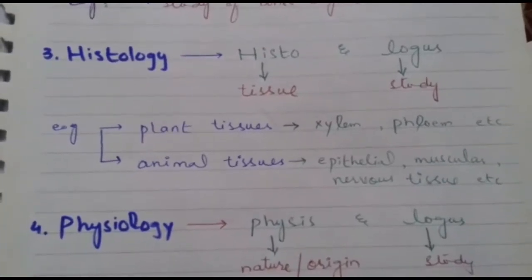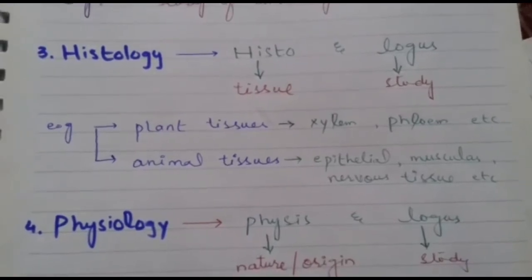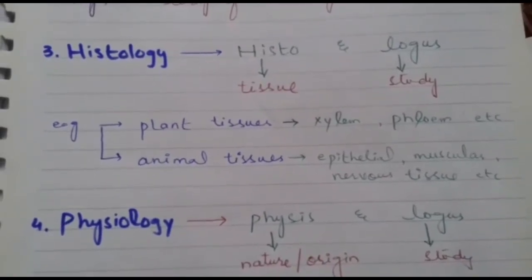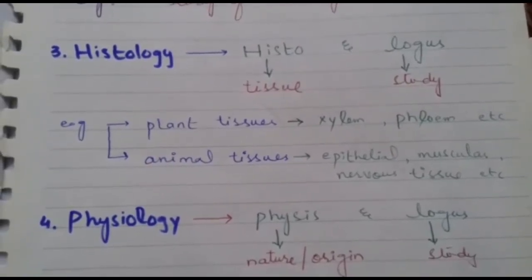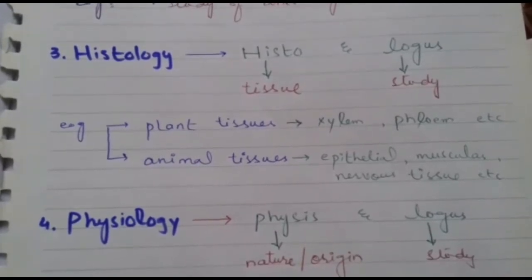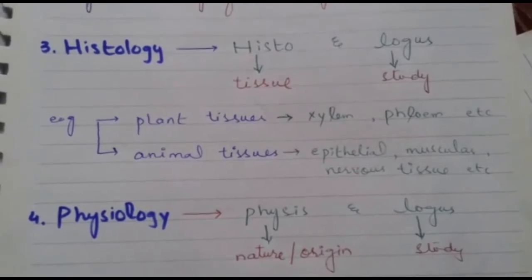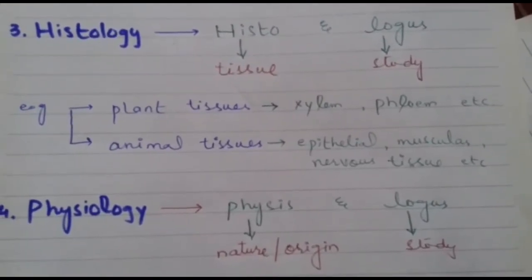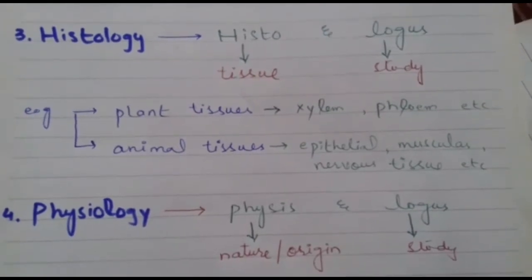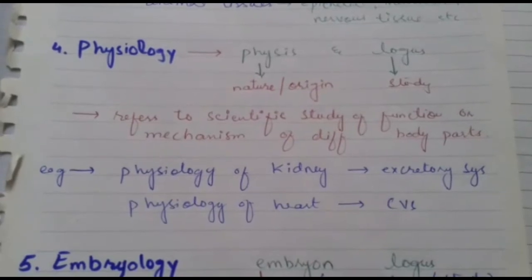For example, plant tissues, xylem and phloem. Xylem has a different function than phloem. Xylem conducts water, whereas phloem carries food to all parts of the plant body. Similarly, animal tissues like epithelial tissue, muscular tissue, and nervous tissue all have different functions and even different structure.